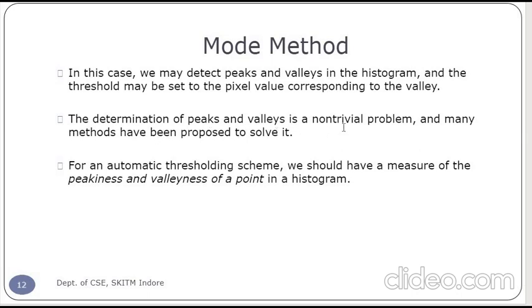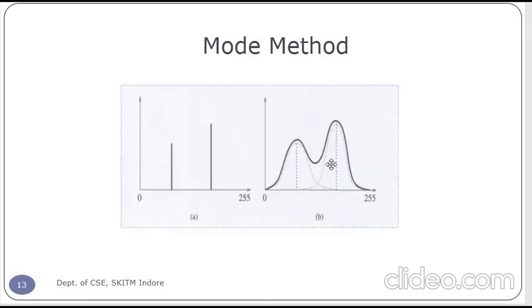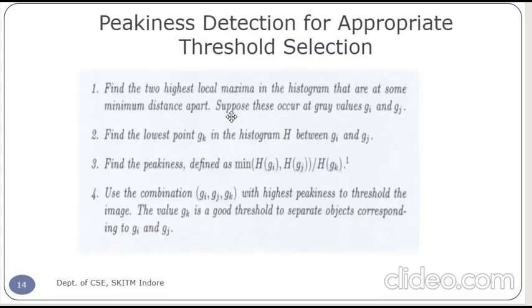The determination of the peaks and valleys is a non-trivial problem, and many methods have been proposed in order to solve it. For the automatic thresholding, we have a measure of the peakiness and the valleyness of a point in the histogram. We are finding the peak of the histogram of the graph, and this is the valley, this is the peak, and this is the valley. The peakiness and the valleyness in the histogram.